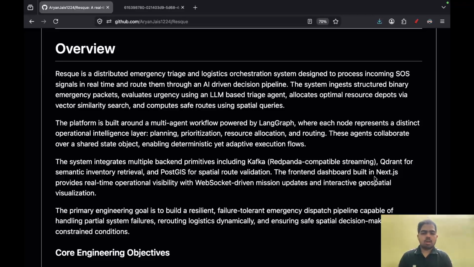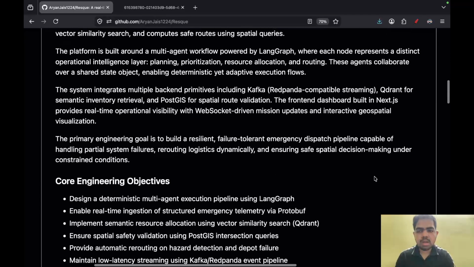The system integrates a lot of backend primitives, including Kafka, Qdrant, and PostGIS. We will look further at the engineering tech stack that we have used a little later in the video. But for now, the front-end dashboard is built using Next.js, and it uses WebSocket under the hood for real-time data communication with all the incoming payloads. The primary engineering goal was to build a resilient, fault-tolerant emergency dispatch pipeline, capable of handling partial system failures, rerouting logistics dynamically, and ensuring safe spatial decision-making under constraints.